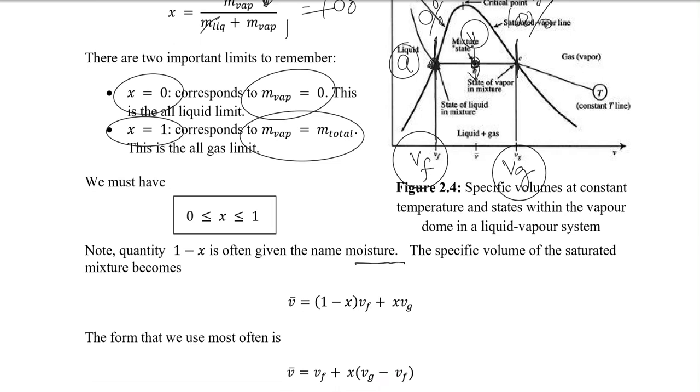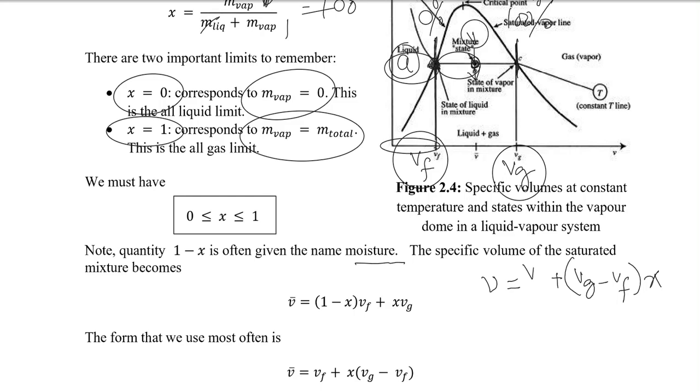The volume V over here is some percentage of this one, so some percentage of Vg minus Vf, multiplied by that percentage X, which is what we call the quality, plus this volume Vf, from 0 to Vf.